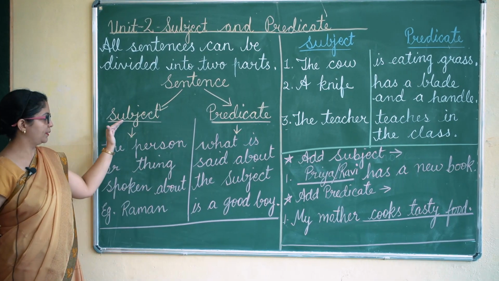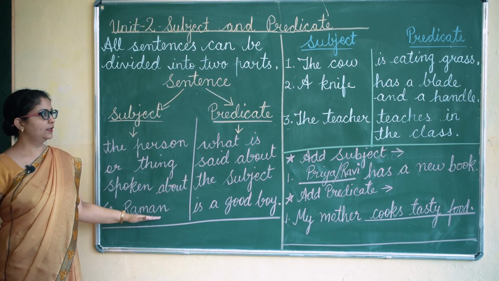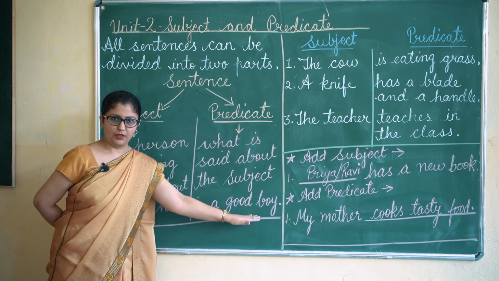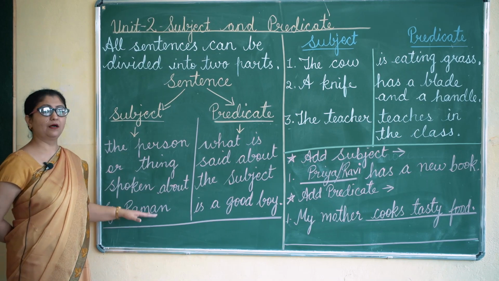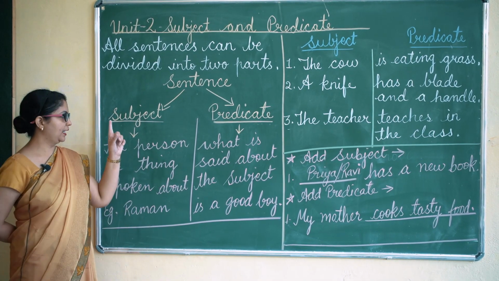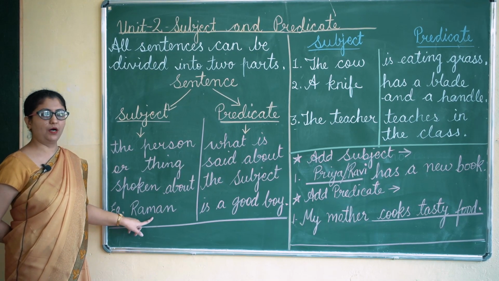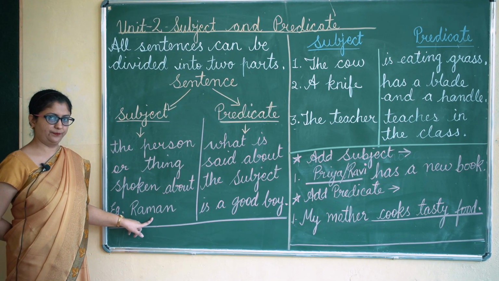So subject is Raman, predicate is a good boy, because we are talking about Raman, that is the subject. This is the person about whom we are talking.